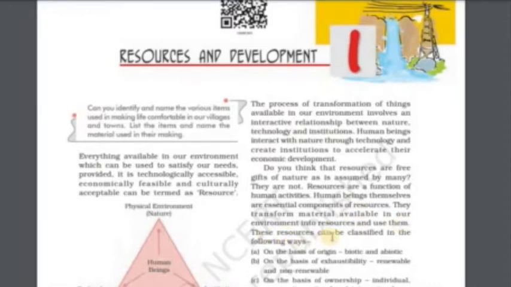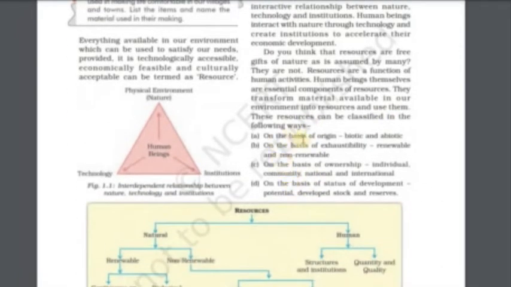These resources can be classified in the following ways. On the basis of origin, biotic and abiotic. On the basis of accessibility, renewable and non-renewable. On the basis of ownership, individual, community, national and international. On the basis of status of development, potential, developed, stock and reserves.